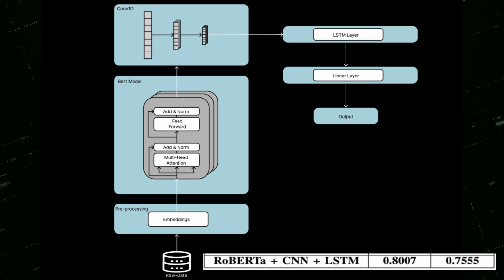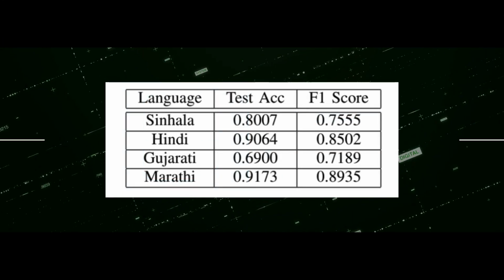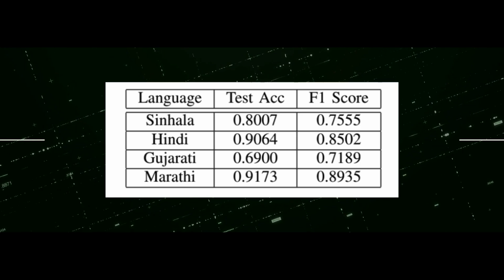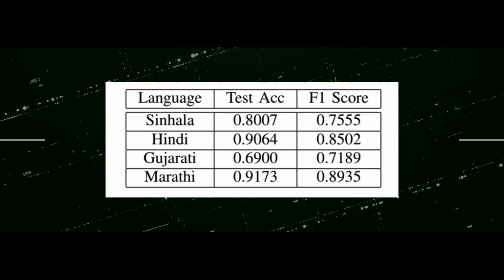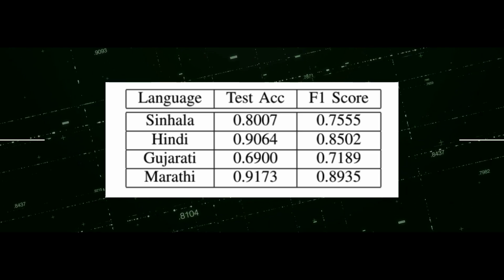And as can be seen, there is a major increase in accuracy and F1 score compared to the previous models. Building on the pre-trained model, 2 extra layers were added to this architecture, a CNN layer and an LSTM layer. And finally, this architecture has given by far the highest accuracy of 80%. And upon getting a standard architecture, this was tested on various other low resource languages that were mentioned in the beginning. And the model passed the test with satisfying F1 score and accuracy.